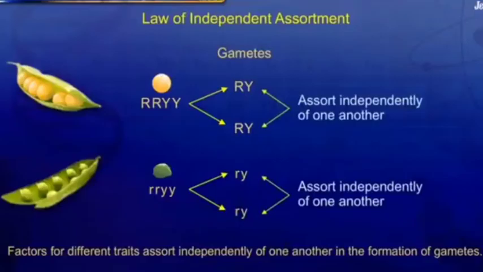Next is the law of independent assortment. When the gametes are formed, they assort independently of each other. So factors for different traits assort independently of one another in the formation of gametes. This is the law of independent assortment.